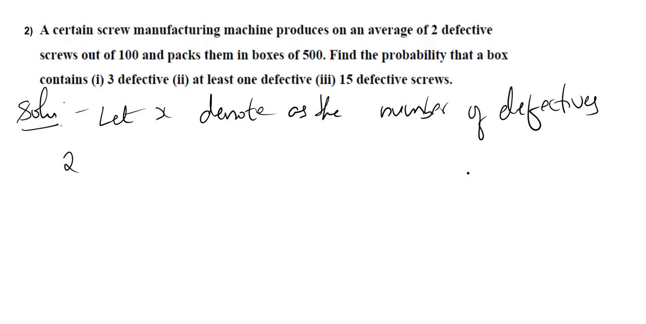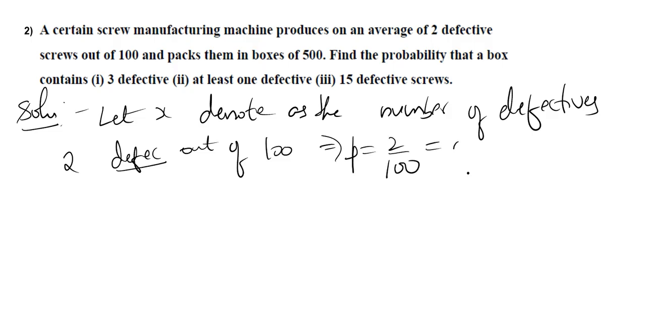2 defective out of 100 implies probability is what? 2 by 100, 0.02. So out of 100, 2 are defectives. So probability of getting a defective is what? 2 by 100. So 0.02.